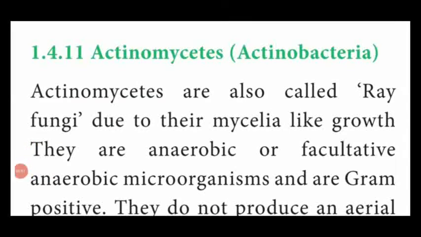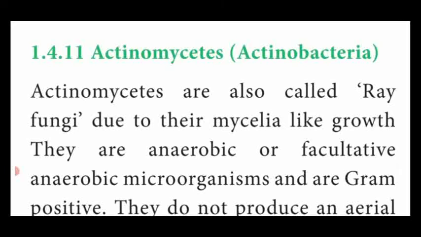Dear students, the next bacteria are called actinomycetes or actinobacteria. These bacteria are named ray fungi because their growth is in the form of mycelia. Mycelia means a hair-like or filamentous structure, and the fungal plant body is also named mycelium.